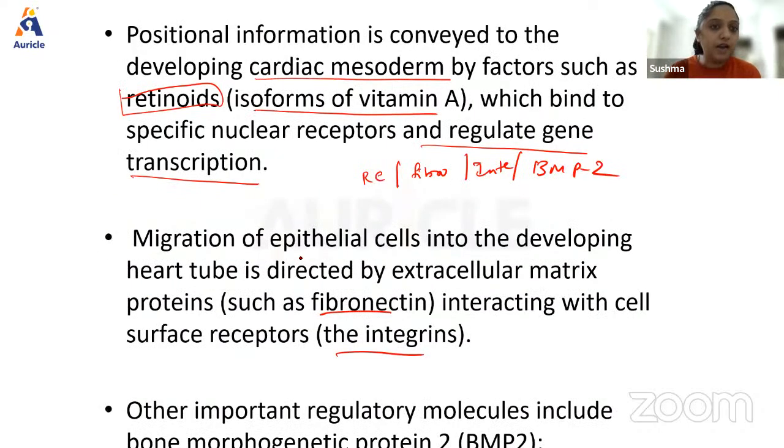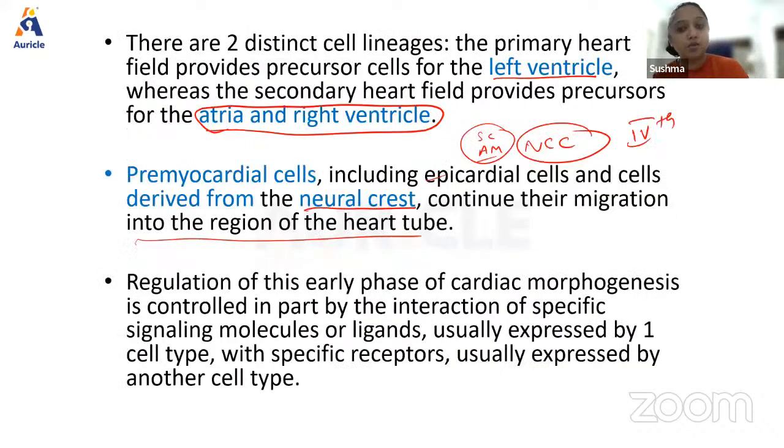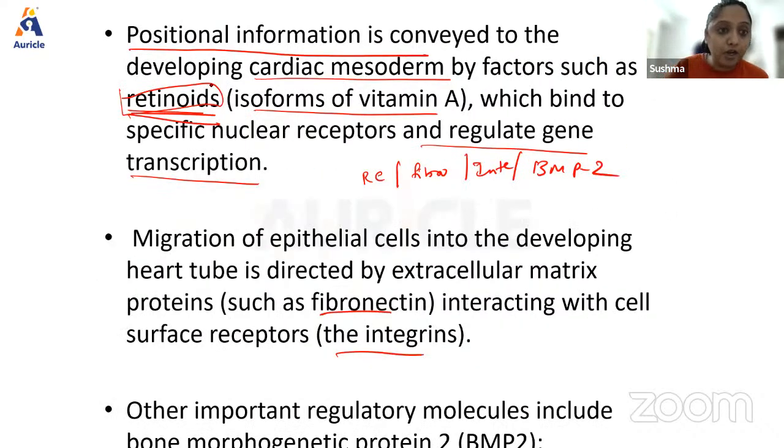Why? Look at the answer. Because retinoid is a signal, it gives a signal for the development of the heart. And what is that signal? The positional information. Positional information: where exactly the heart should be situated and where exactly the heart should develop. Where is this information coming from? Who is giving the signal? Who is the signal transducer here? It is the retinoid. And also we have other things like fibronectin, integrins, BMP2, and so on.